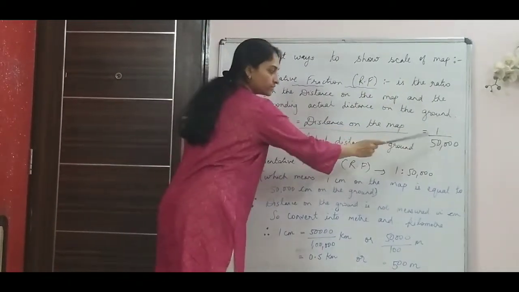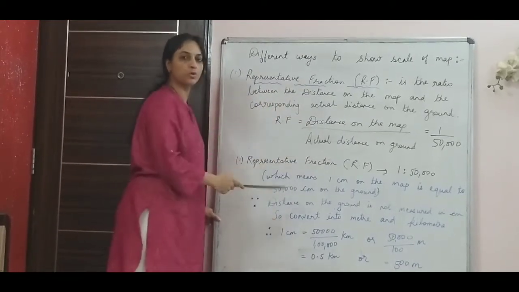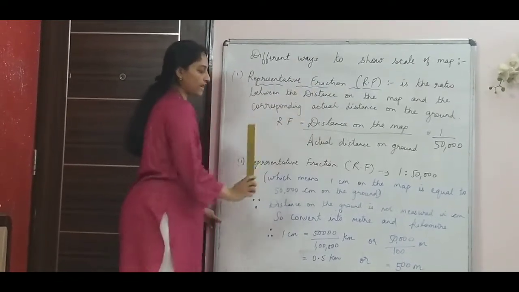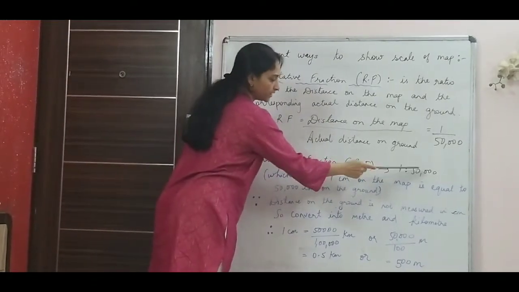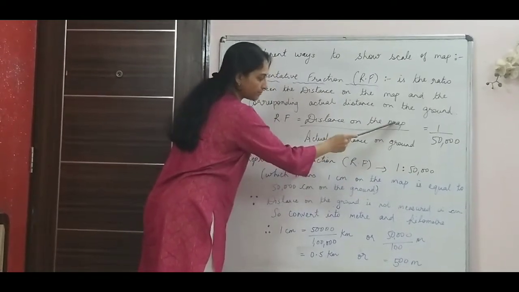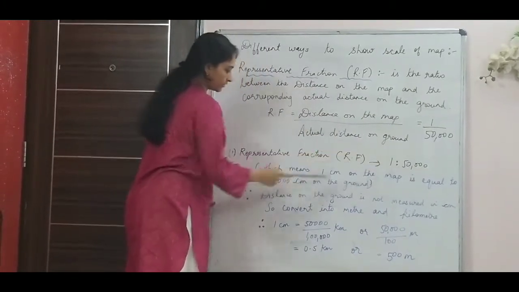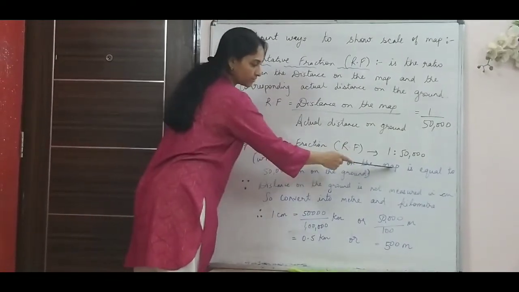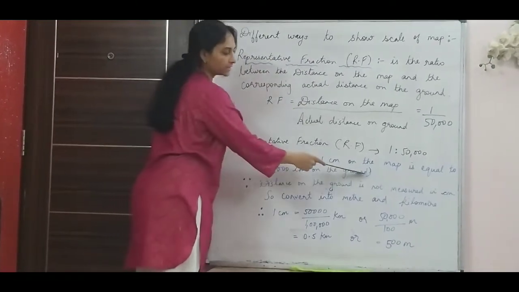1 is to 50,000 is the ratio taken by the Survey Department of India for all the topographical maps. So 1 is to 50,000 is the RF, the representative fraction. Now what does this mean? 1 is what you see on the map and 50,000 is what you see on the ground. Which means 1 centimeter on the map is equal to 50,000 centimeters on the ground.